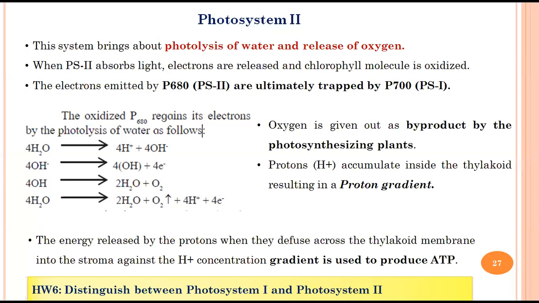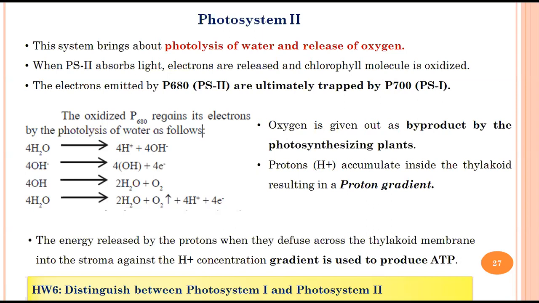If you want to know exactly how the photolysis of water takes place, तो यहाँ पे मैंने एक diagram, एक typical image डाला है. So the moment photosystem 2 takes up the light, it will emit the electrons. Okay, and it will start the photolysis of water. So there is this water molecule which is actually breaking down or undergoing lysis, and we get two components, that is 4H plus and 4OH minus. Now this 4OH minus, again it will get a more stabilized form, so we get 4OH and 4 electrons.